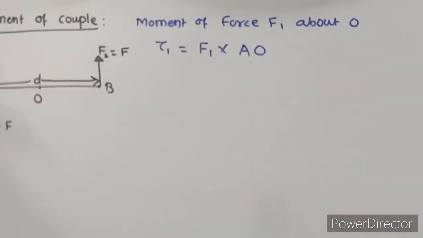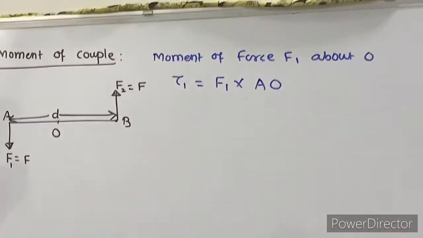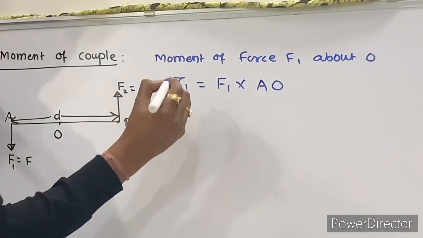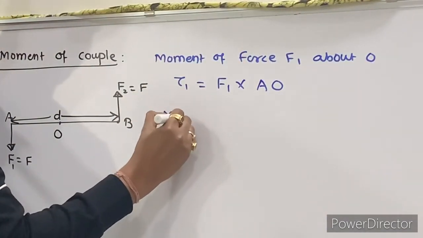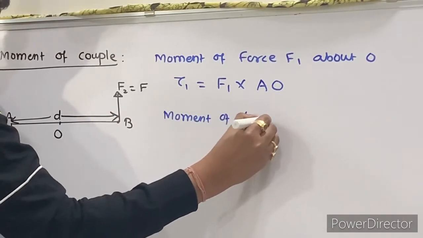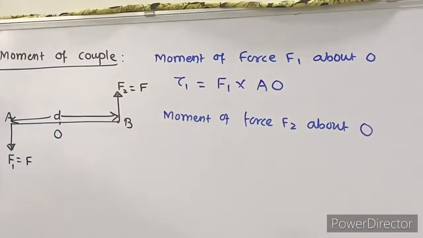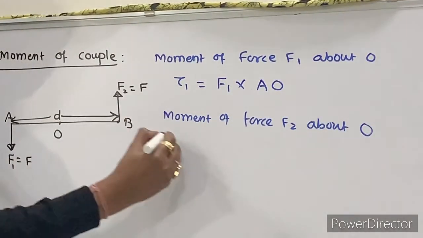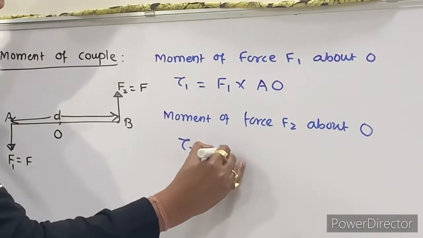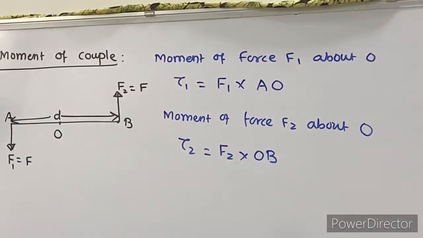Dear friend, this derivation is not in the syllabus, but still I am doing it because the concept will be more clear. Similarly, I can write the moment of force F2 about O, that is torque 2, which is equal to F2 into OB. F2 into what? OB. Right?